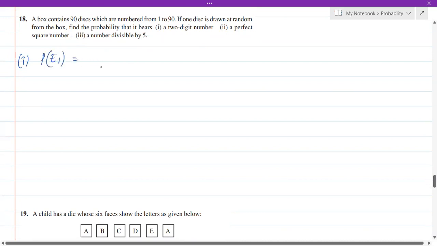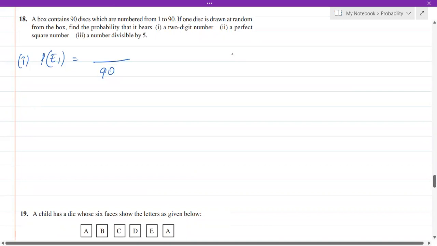Now totally how many discs are there? 90 discs are there and all are numbered from 1 to 90, isn't it? So we have got 90 discs which are numbered from 1 to 90. So the number of discs is 90. In these 90 discs, what is the probability that it will be a 2-digit number?